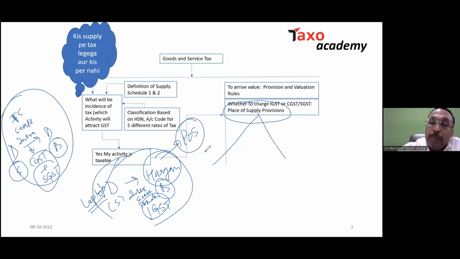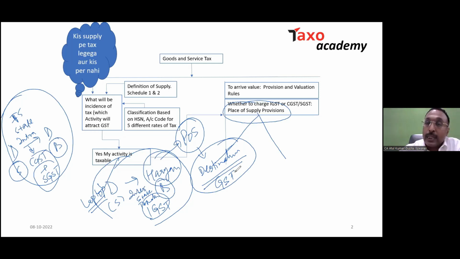The place of supply means where the destination of this product is. As you are aware, my dear friend, GST is a destination-based tax. Destination means consumption-based, meaning wherever the consumption of my supply will be, that state should get the portion of the tax. So it's consumption based.